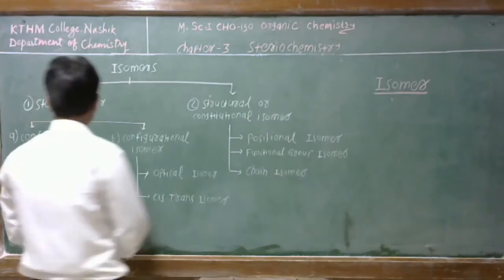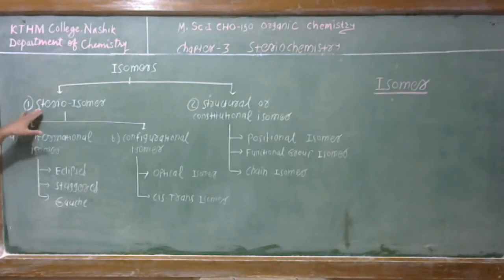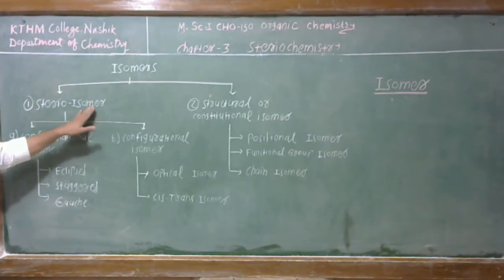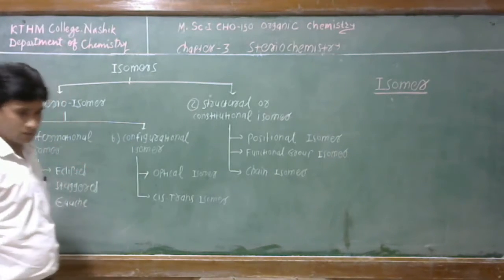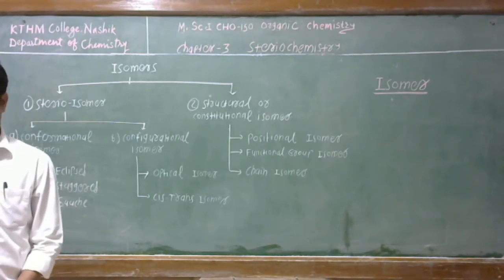So we have to focus now on stereoisomers, because stereoisomerism is part of our syllabus. Stereoisomers are divided into two types: the conformational isomer and the configurational isomer.